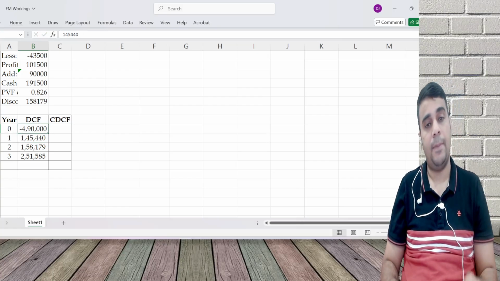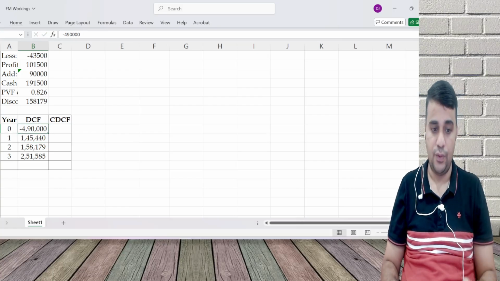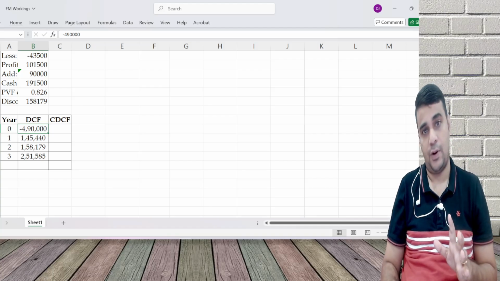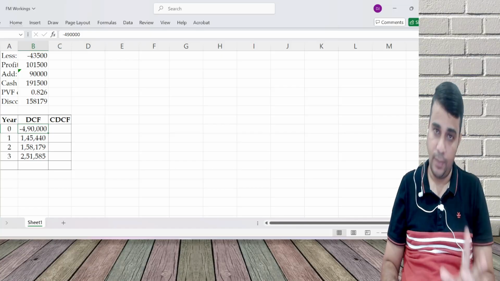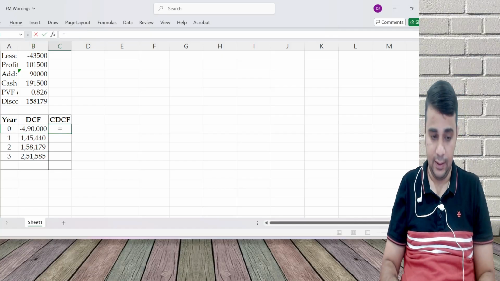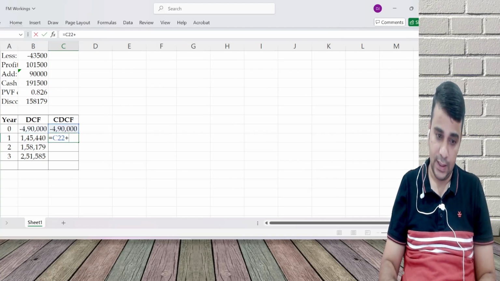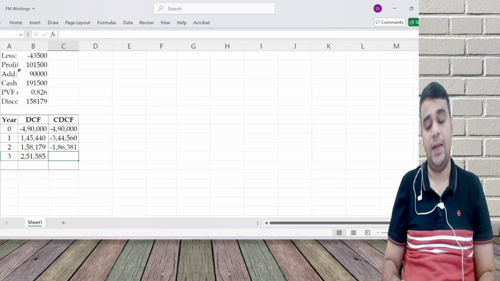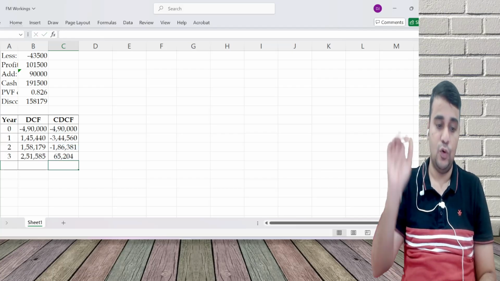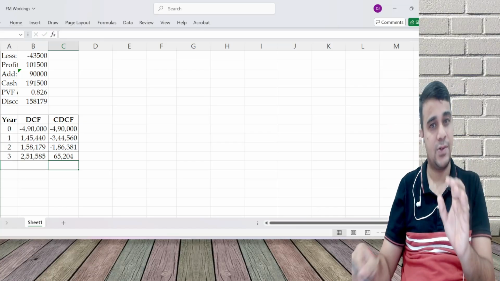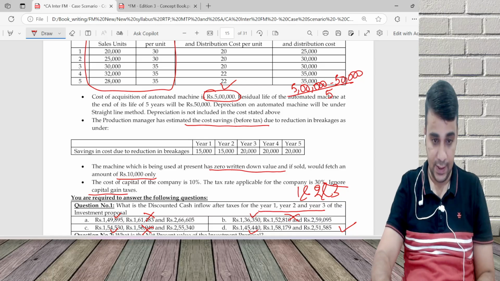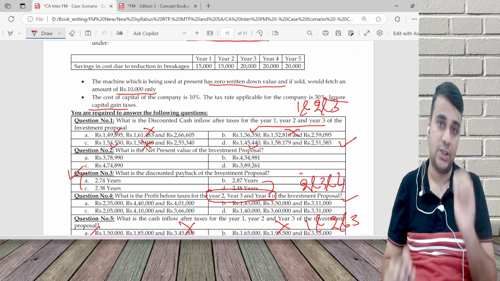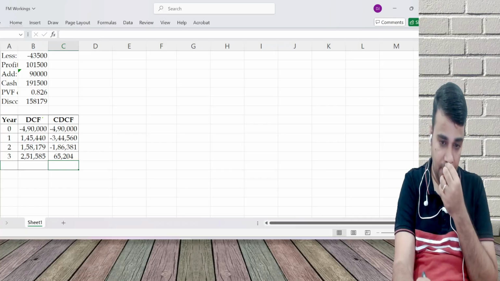How do you do discounted payback? By calculating cumulative discounted cash flow. Cumulative values will be negative initially, then it will become positive. Moment it becomes positive, you attain the payback. So negative 490, plus 145 is negative 344, plus 158 is negative 186, plus 251. Beyond this I'm not bothered. Look at the options, this is smarter working: 2.74, 2.87, 2.38, 2.48. So between 2 and 3.